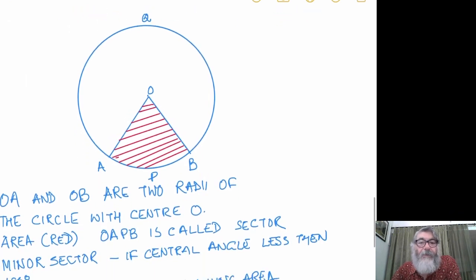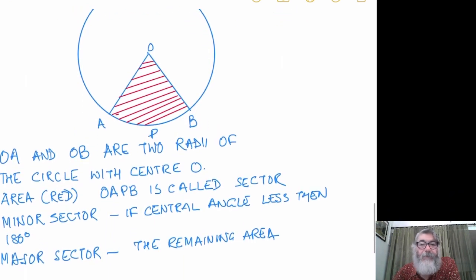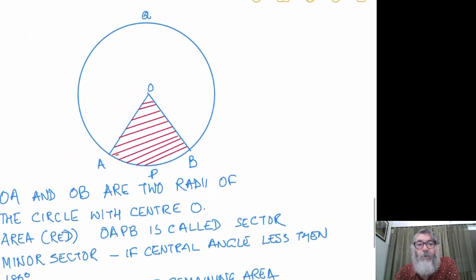Now again, a circle with center O is given, and what we have done is that we have taken any two radii. Radius is singular, radii is plural. So OA and OB are two radii. I have joined OA and OB. The area included between the two radii and an arc of the circumference is called a sector.